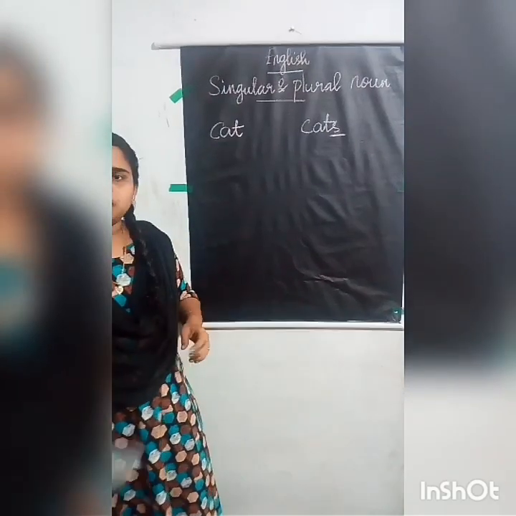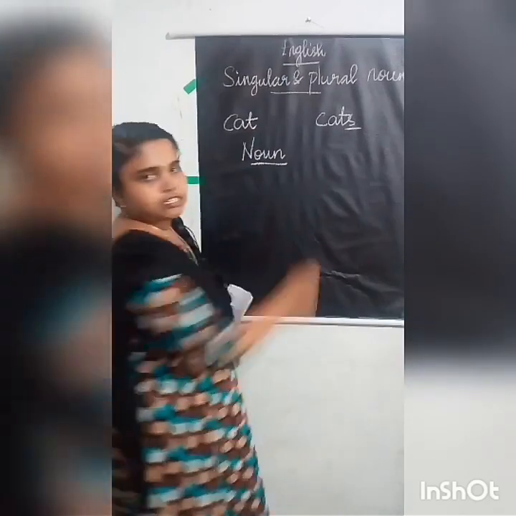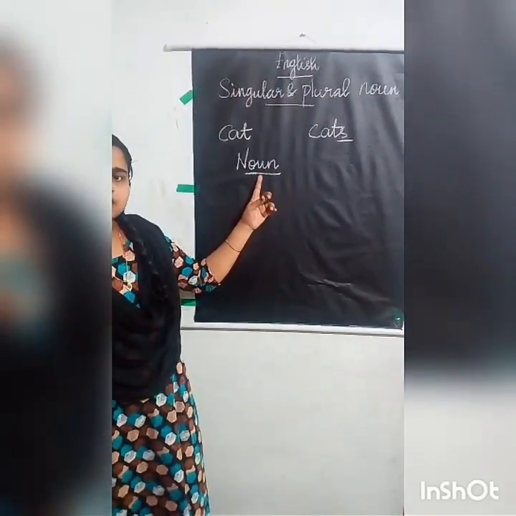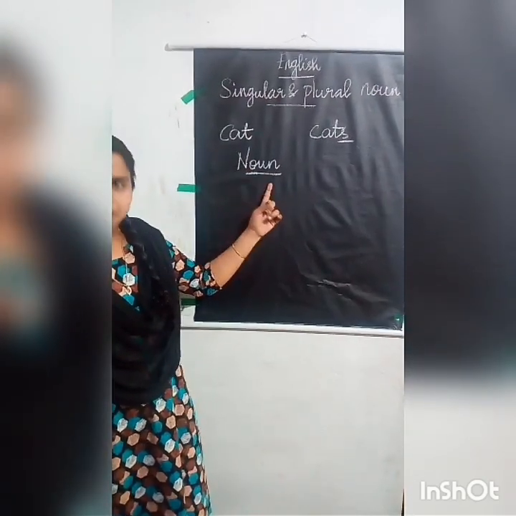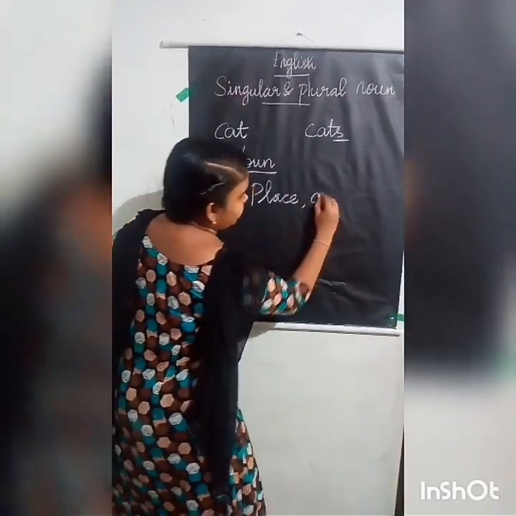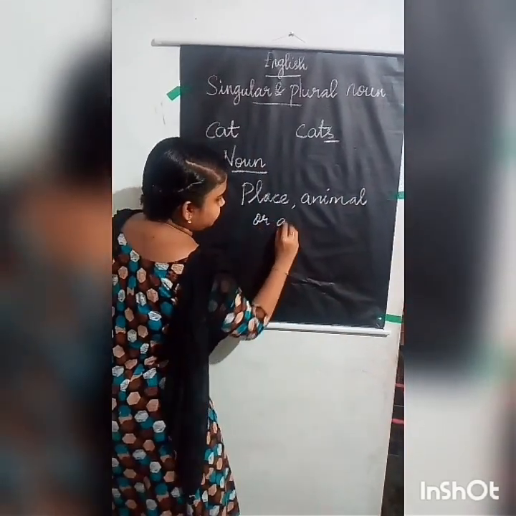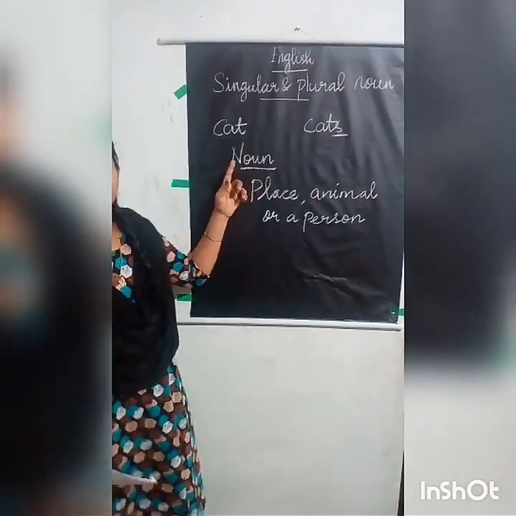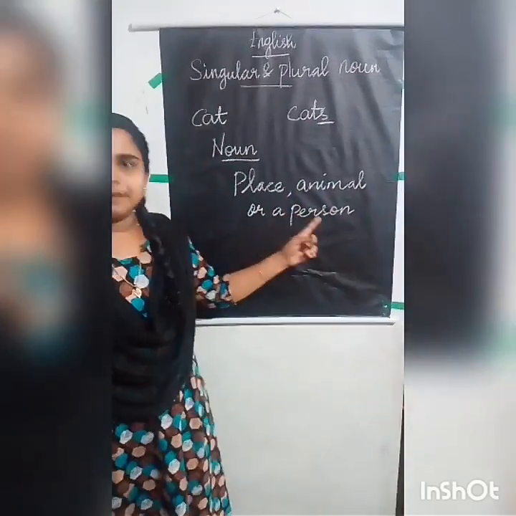Now I already told you what is meant by noun. I already discussed with you in the last class what is meant by noun. So what is meant by noun? Tell me everyone. So noun is a name of a place, animal or a person.